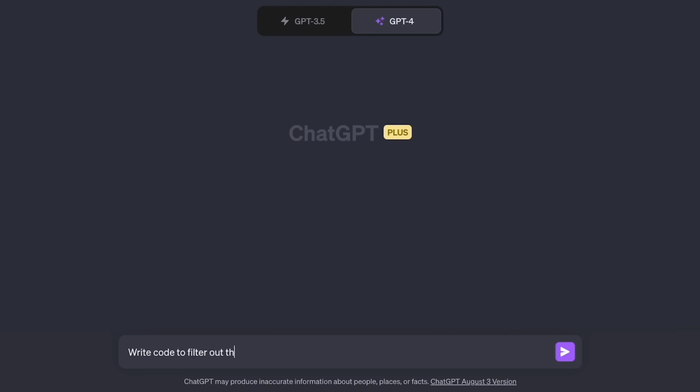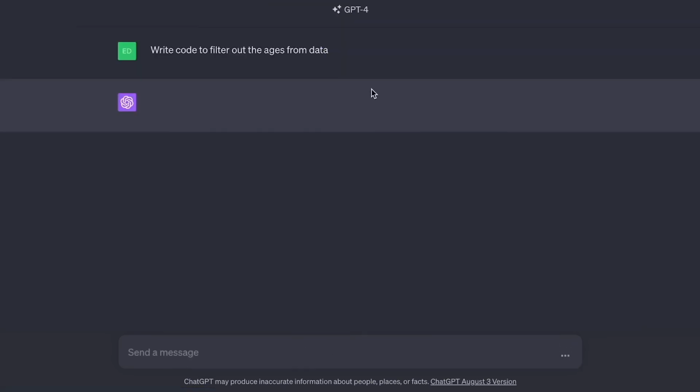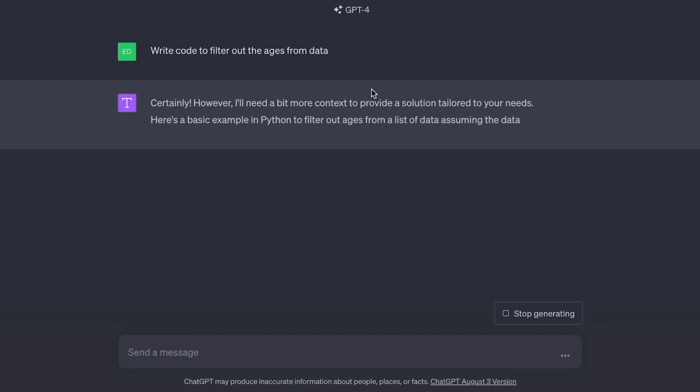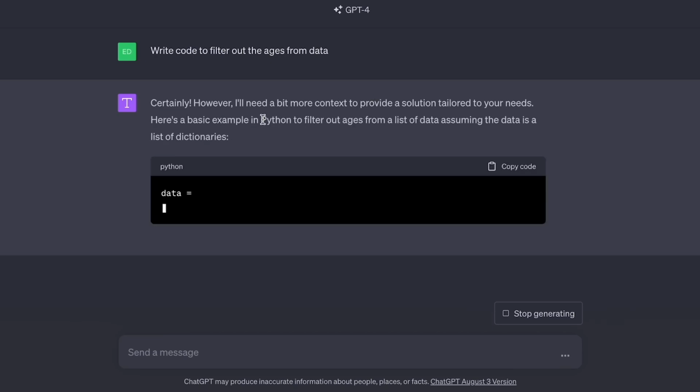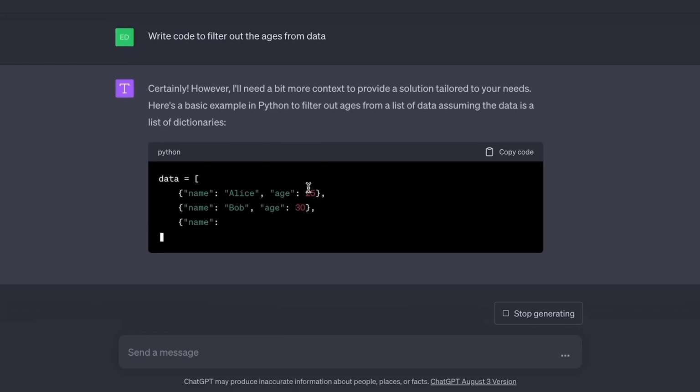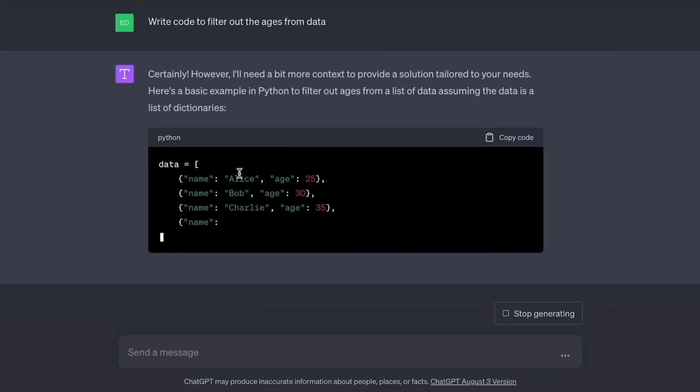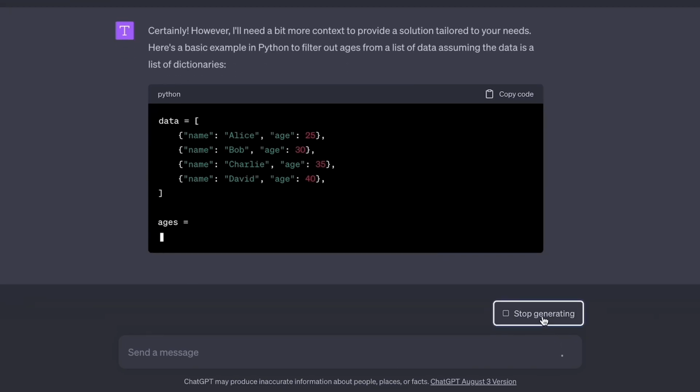So for example, we have this prompt here, which says "write code to filter out the ages from data." And if you run it, you don't really know what language it's going to come back with. Let's see. So for example, here it's using Python. I actually didn't want to use Python, okay? So now we've lost some tokens asking this. We've also lost some time, and we just haven't got the right response. This could have been so easily avoided. So I'm going to stop this from generating and let's try again.